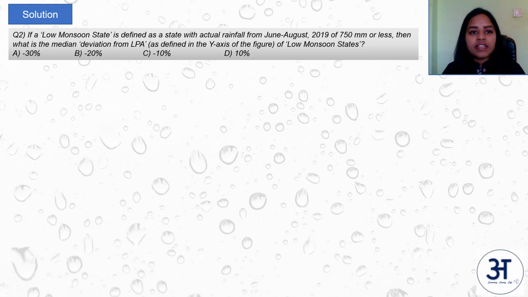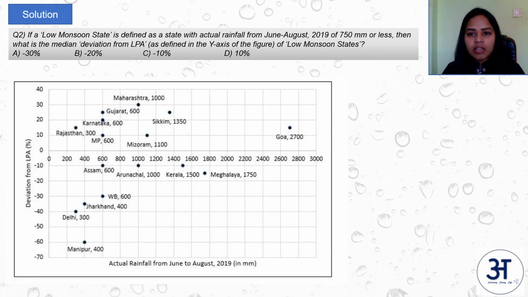If a low monsoon state is defined as a state with actual rainfall from June to August 2019 of 750 mm or less, then what is the median deviation from LPA as defined in the y-axis of the figure of low monsoon states? So first let us understand what these low monsoon states are. So I'll draw a vertical line of 750 mm. So all these states to the left of this are my low monsoon states, and median is the middlemost value. So I'll count how many of these low monsoon states are there, and then I'll find the median.